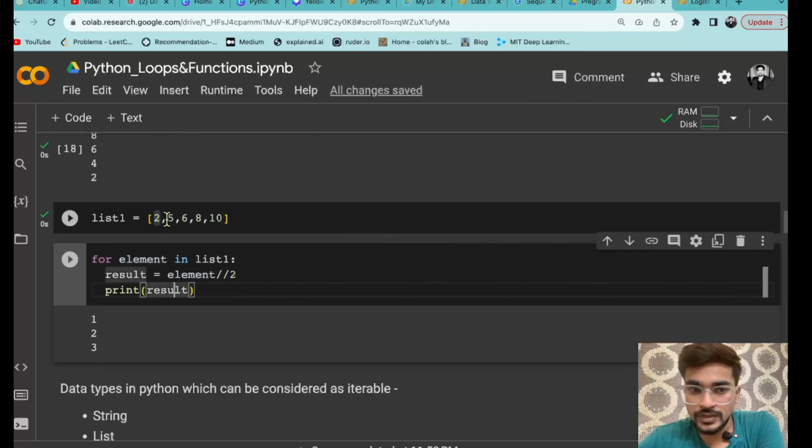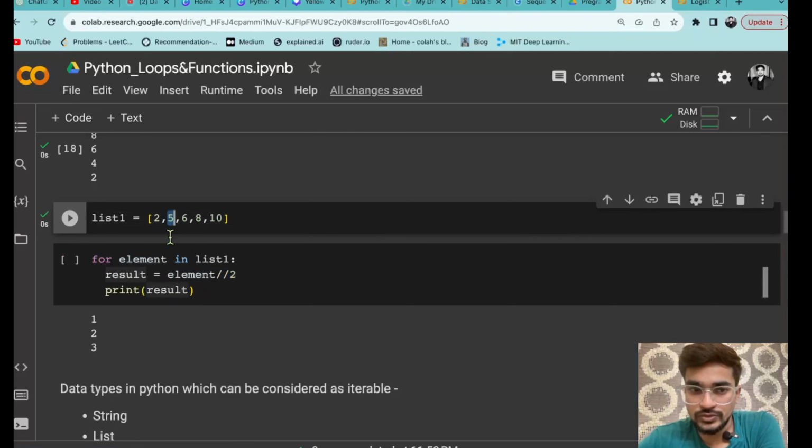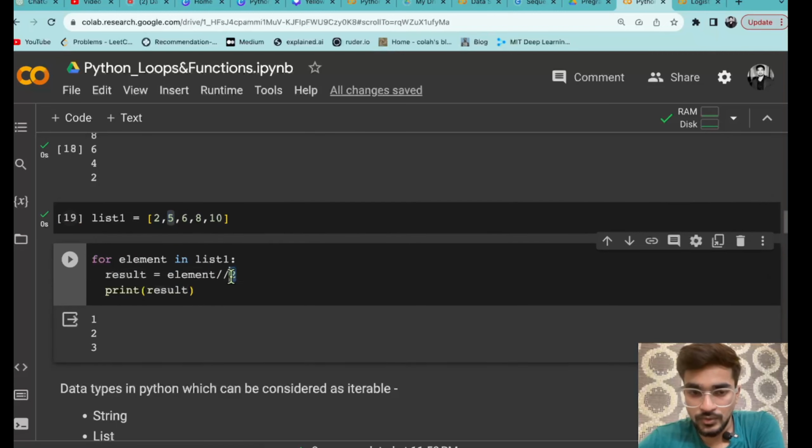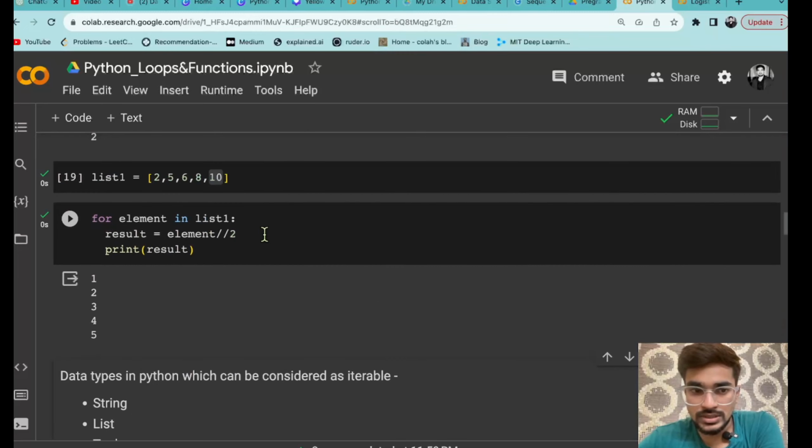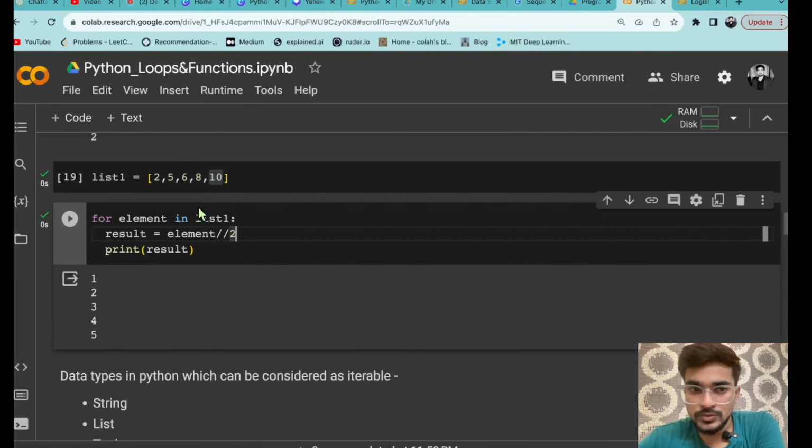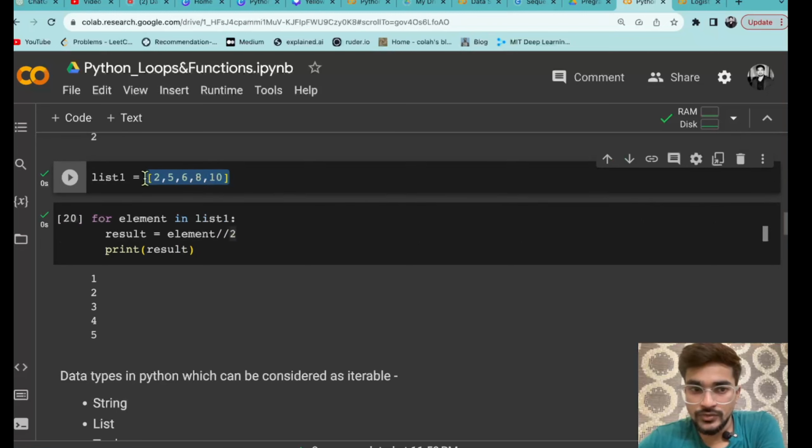Again after that it will take element equal to 5, then 5 floor division 2, whatever result comes it is storing in result, and then it is again printing it, and it will do that until the last element. So if I just run that code, you can see it is printing 1, 2, 3, 4, 5. So if you are iterating in that list, it will start from the first element and it will go up to the last element.